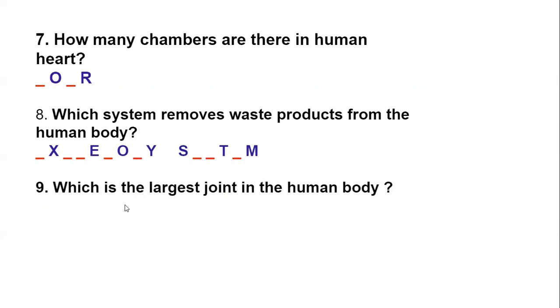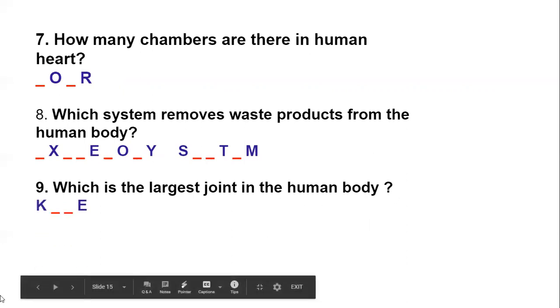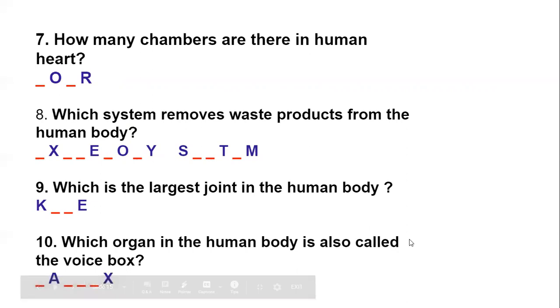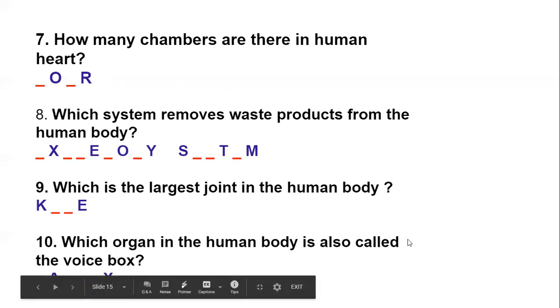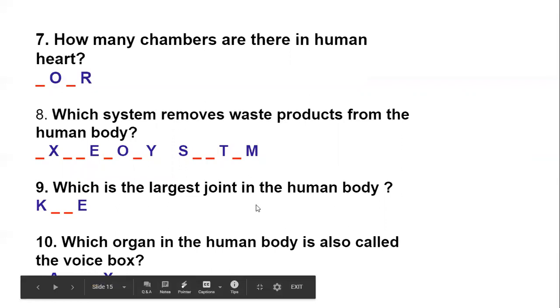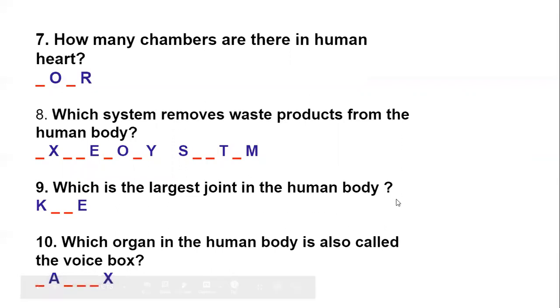The next one, which is the largest joint in the human body? The largest joint is the knee joint. Which organ in the human body is called the voice box? The larynx is called the voice box. With this, these 10 are the sentences in which you have to fill the letters to complete the words according to the questions given. You have to write all these in the copy, only the exercise.